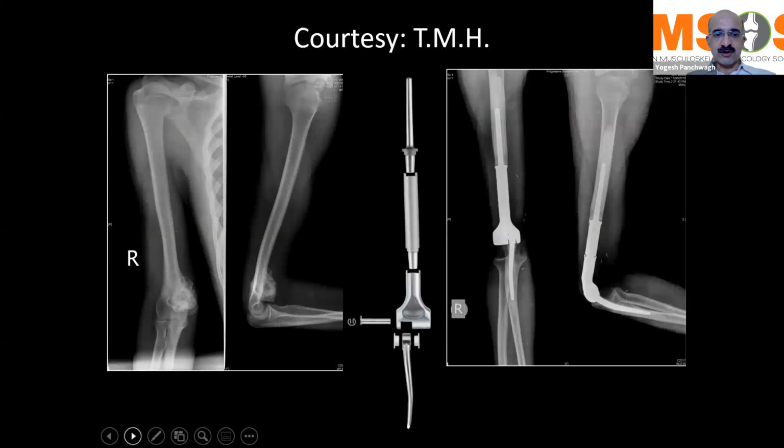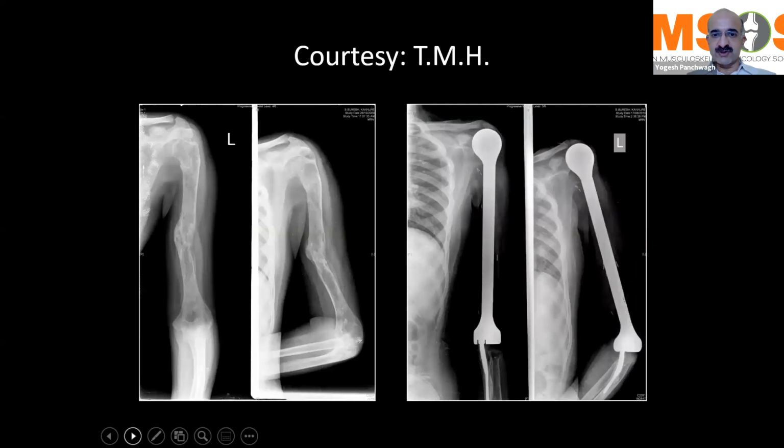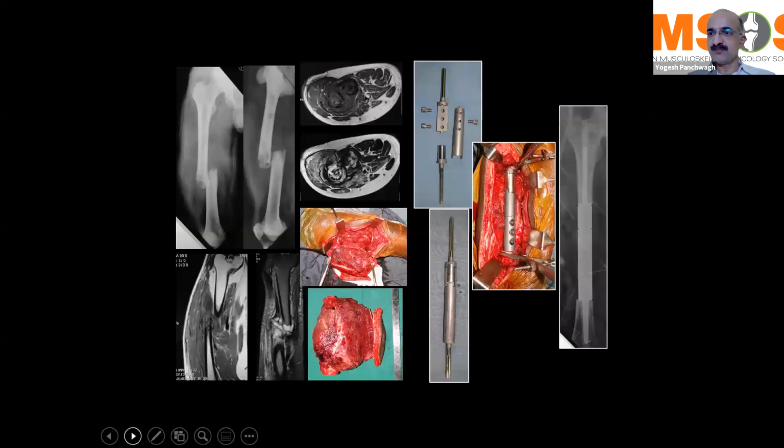And obviously, if the distal humerus is involved, you could use a distal humerus prosthesis, or if the entire humerus is involved, you can also, like the total femur, consider doing a total humerus reconstruction as well. Now, intercalary megaprostheses are also an option for intercalary disease. Intercalary means in between the two joints, the top and the bottom. And here you can see that that was an osteosarcoma in the mid-third of the femur, which had a pathological fracture. Treated with chemotherapy, we allowed it to gel up a little bit, and then it was excised completely and reconstructed using an intercalary prosthesis, which actually replaces the segment in the middle part of the femur. So this is another option.